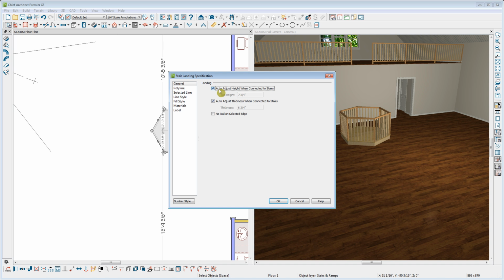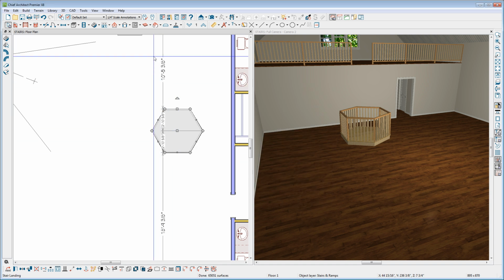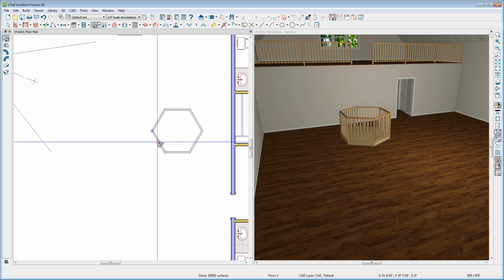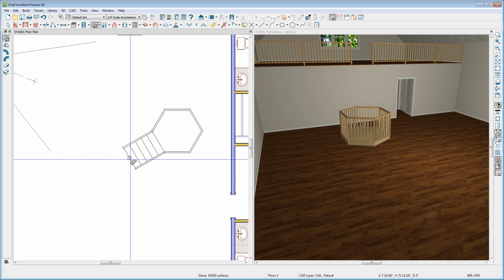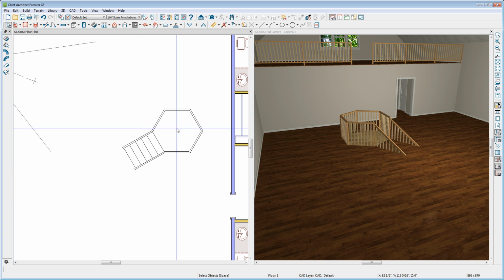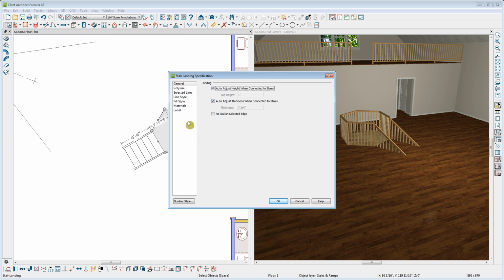And again, I can adjust the height and then connect my stairs, or leave the Adjust Heights when connected to stairs active, click OK, and then connect stairs to it. But let's try an experiment. I'm going to draw these stairs down from the railing by right-clicking and dragging to form my treads. And you'll notice here in the camera view that the landing height did not adjust, even though in the landing specification dialog I have the box checked for auto adjust heights when connected to stairs.